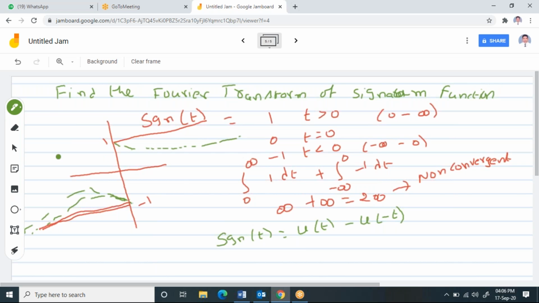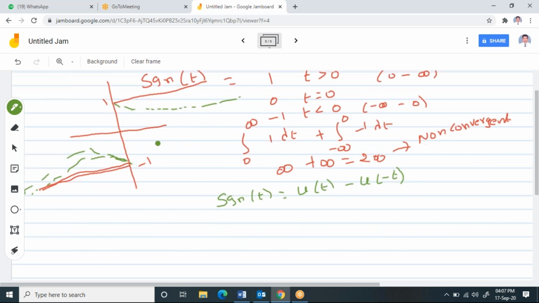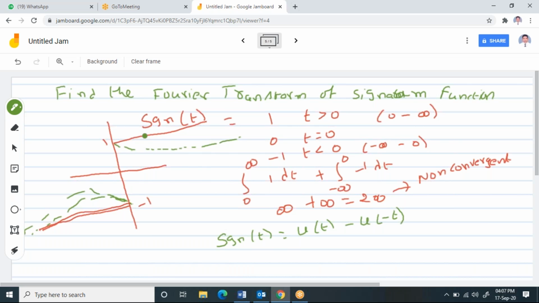Right. Now observe this equation, signum function. This signum function is the combination of two unit step functions. Observe it. So this part I can write as u of t. And this part also I can write as u of minus t. But I am taking this as minus since I am taking the mirror image. So minus of u of minus t. Now if we add these two, then that becomes the signum function.